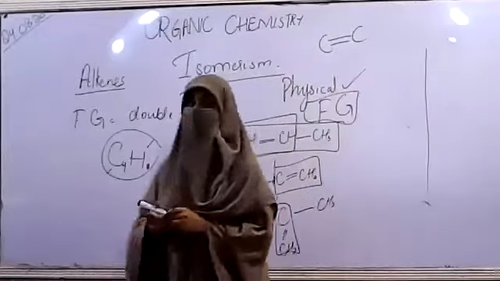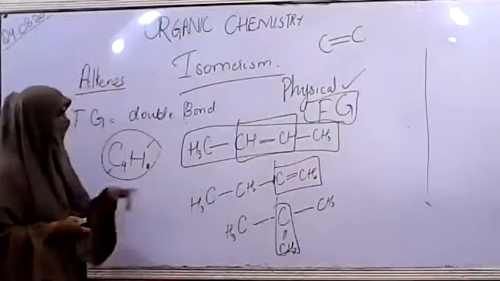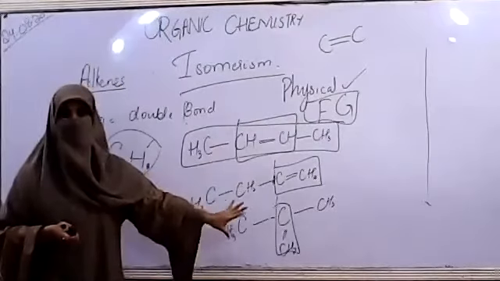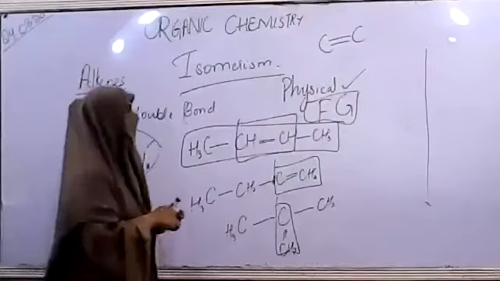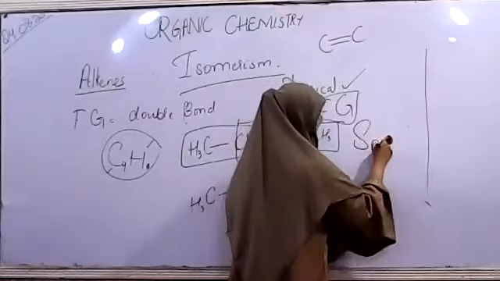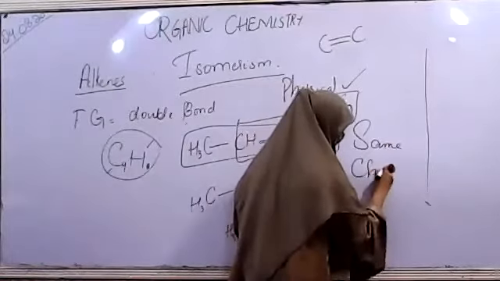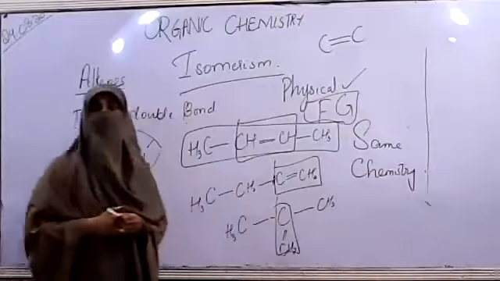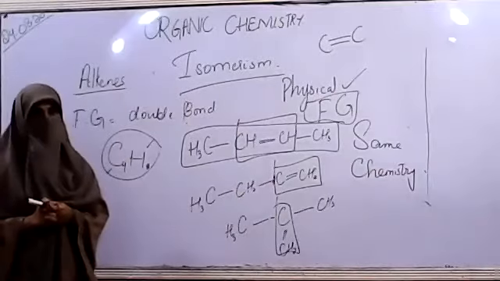Now consider the situation. In all three isomers of butene, we have the same functional group. It means they will have the same chemistry. There will be no change in the chemical properties.